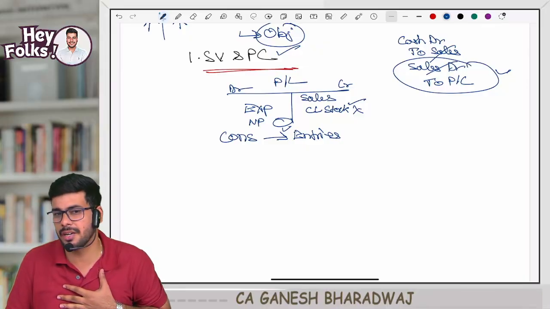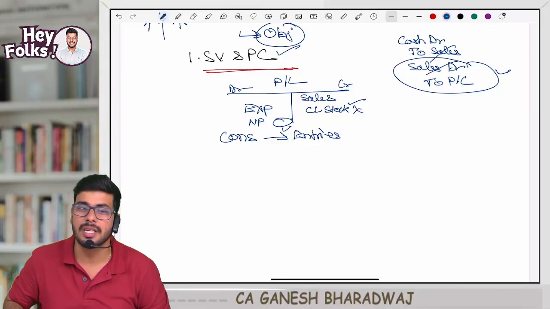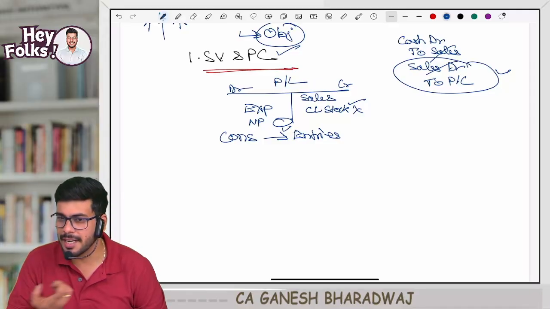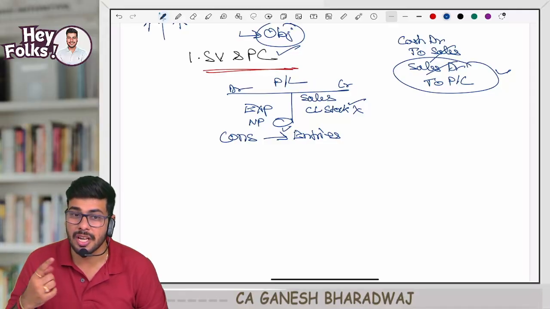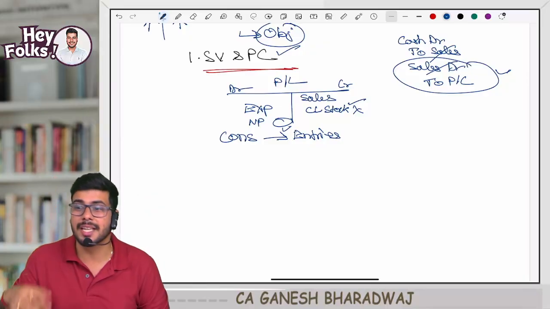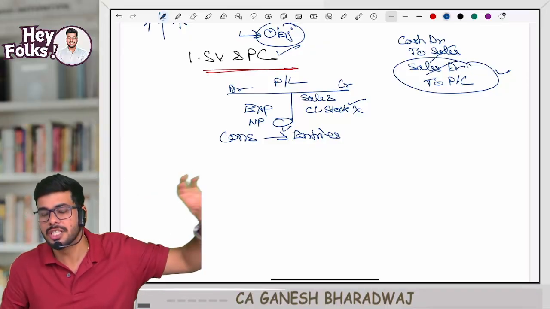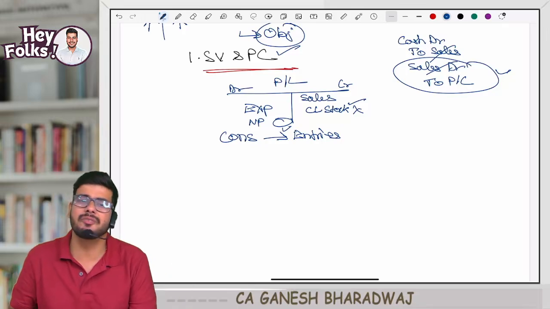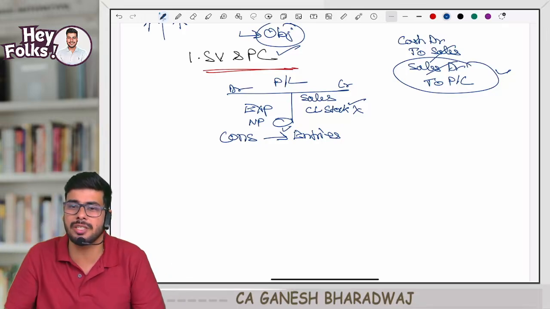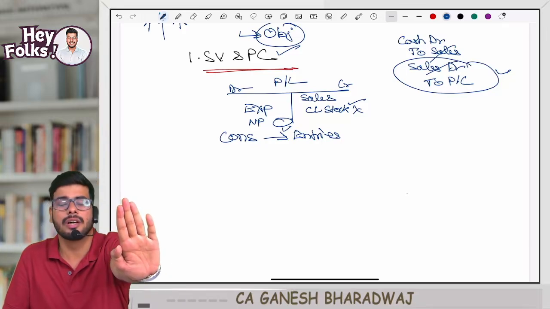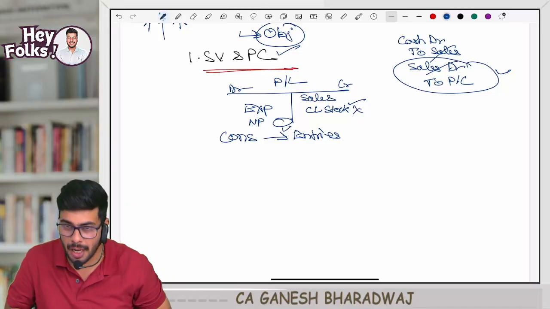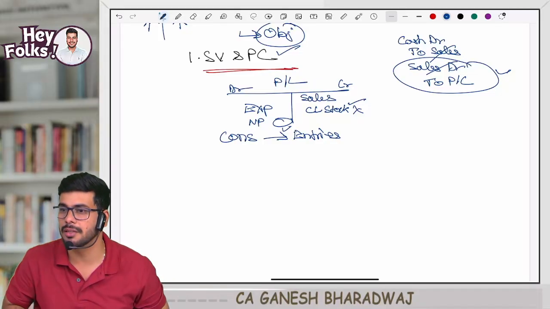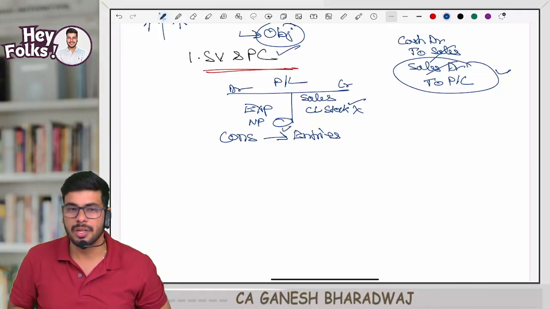Understand that costing is actually meant for internal use, whereas financial accounting is meant for external use, for publishing the results to your shareholders. Have you seen any company preparing a cost sheet and publishing it to outsiders? No. Whatever we do in costing is confidential, internal data.